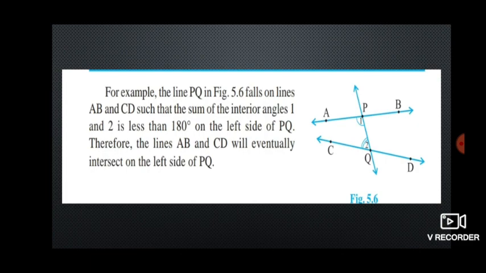For example, here the angles 1 and 2 on one side, their sum is less than 180 degrees, less than two right angles. So if we extend the lines to that side, both will meet on this side of PQ, children.